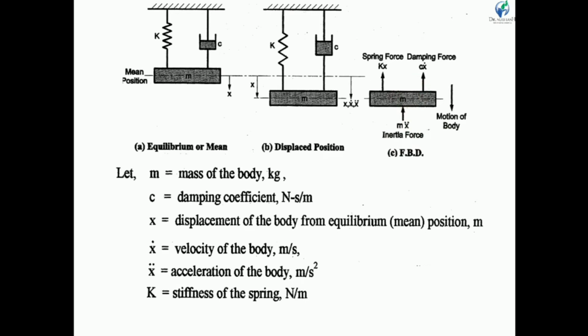Now let us consider m is the mass of the body, c is the damping coefficient in Newton second per meter, x is the displacement of the body from the equilibrium position, x dot is the velocity of the body in meter per second, x double dot is the acceleration of the body in meter per second square, and capital K is the stiffness of the spring in Newton per meter.